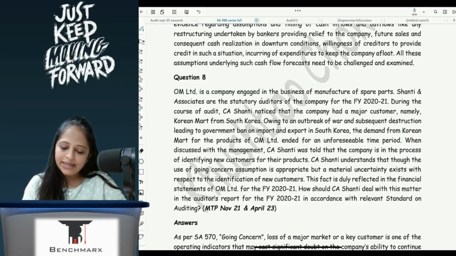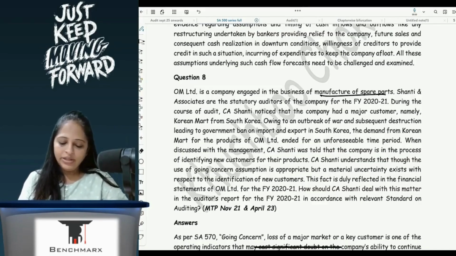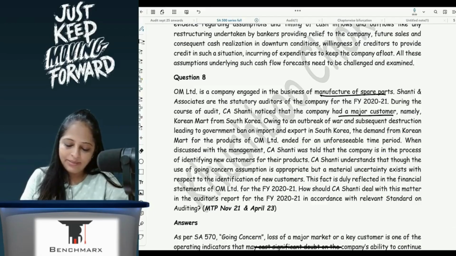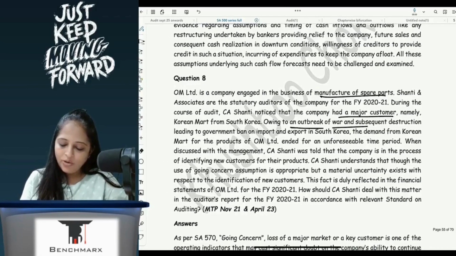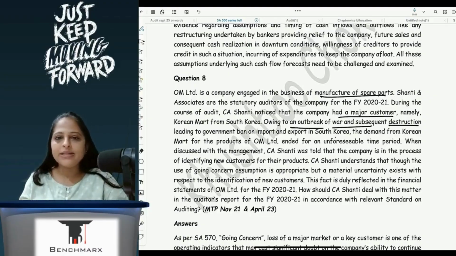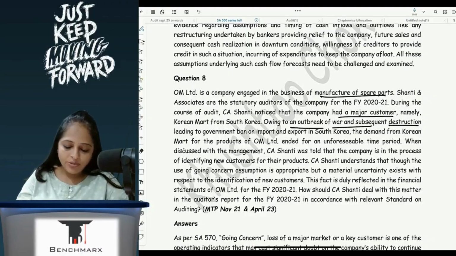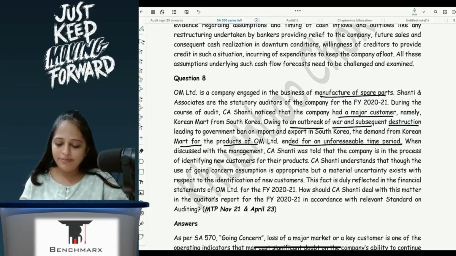OM Limited is engaged in the business of manufacturing of spare parts. Shanti and Associates are statutory auditors. During the course of audit, Shanti noticed that the company has a major customer, namely Korean market from South Korea. Owing to outbreak of war and subsequent destruction leading to government ban on import and export in South Korea, the demand from Korean market for the products has ended for an unforeseeable time period.